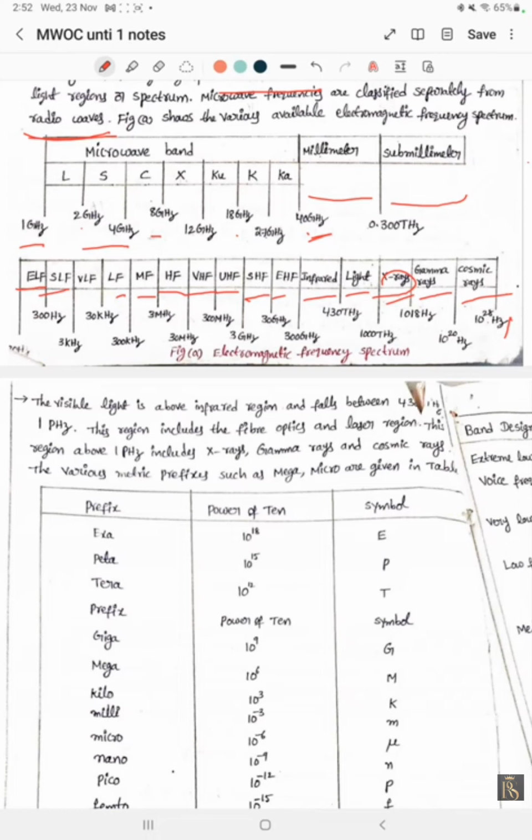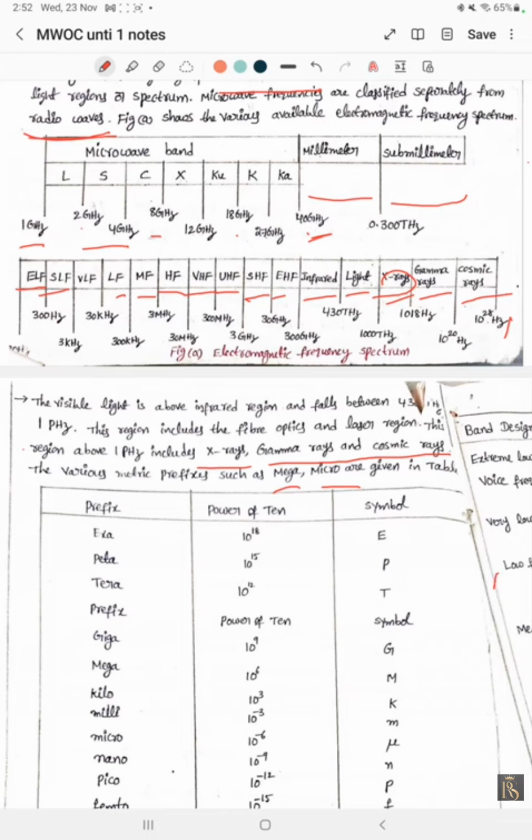The visible light is above the infrared region and falls between 430 terahertz to 1 petahertz. This region includes the fiber optics and laser region. The region above 1 petahertz includes X-rays, gamma rays, and cosmic rays. These cannot be visible to our naked eye. The various metric prefixes such as mega and micro are given in the table. This is a preferred table where all our frequencies are given in powers of 10.